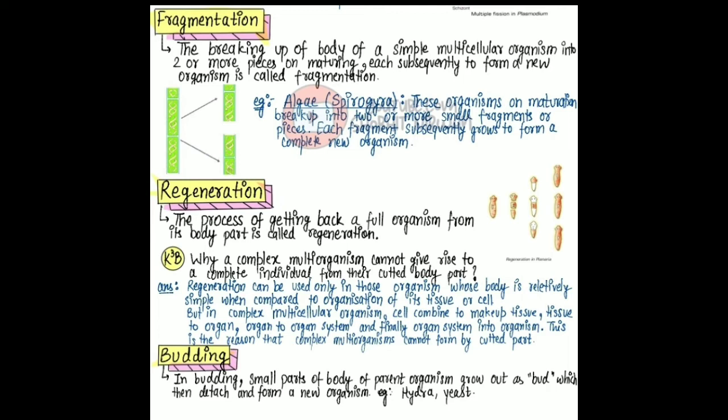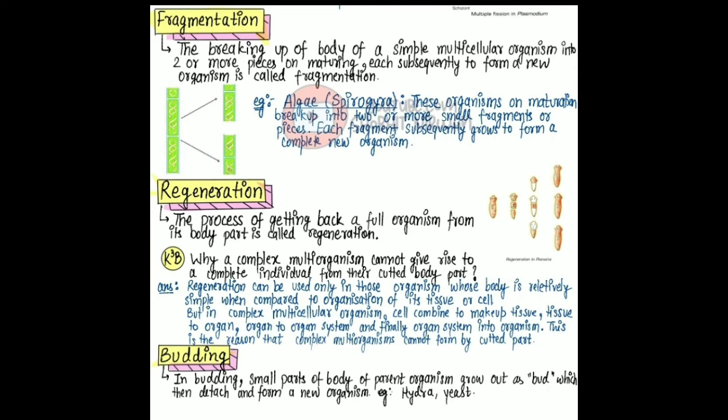Next is regeneration. The process of getting back a full organism from its body parts is called regeneration. So guys, here is a question. Why can a complex multicellular organism not give rise to a complete individual from a cut body part?